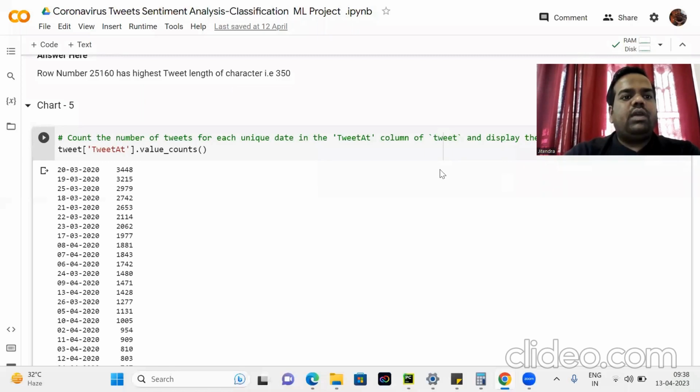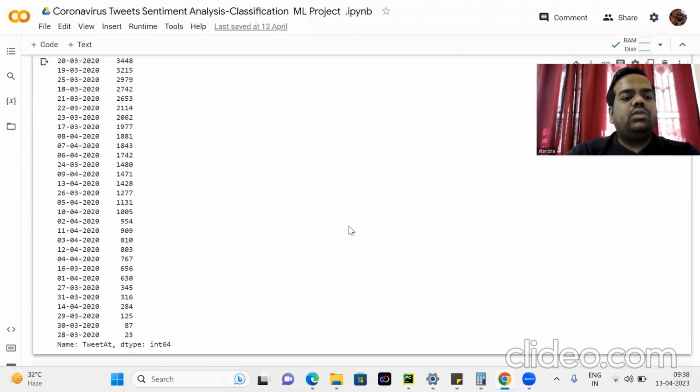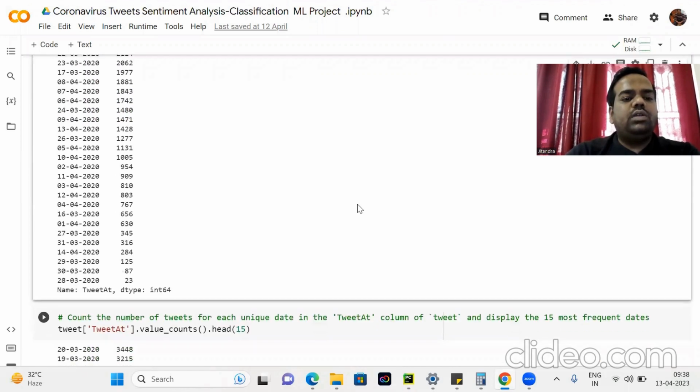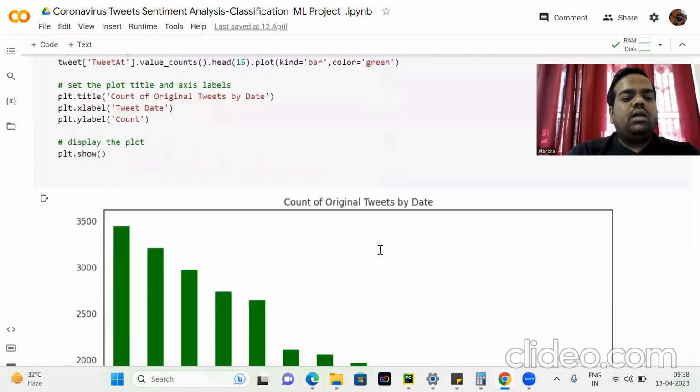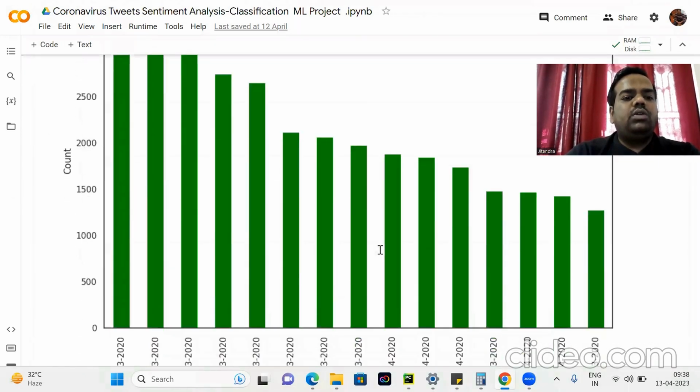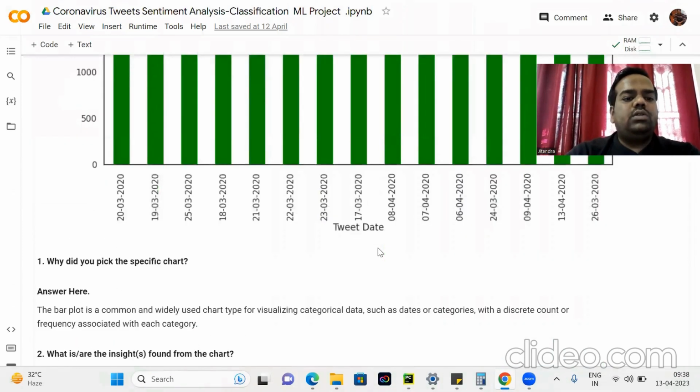In this, we count the number of tweets for each unique date in the tweet column. Here, 20 March 2020 has the highest number of tweets, that is 3,448, and the lowest is 28 March 2020, that is 23. So in this bar graph, we see the highest number of tweets on 20 March 2020.